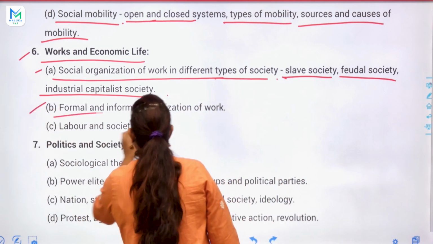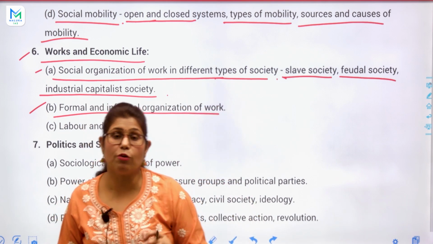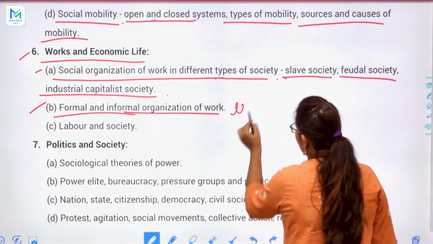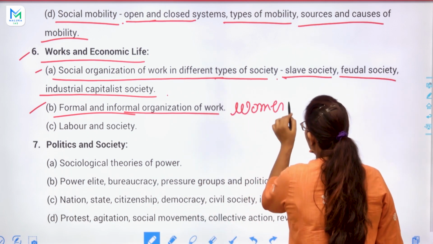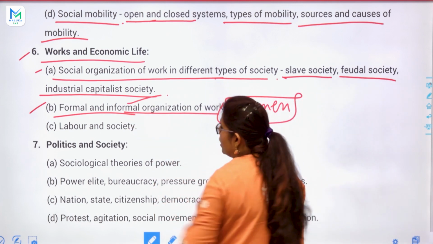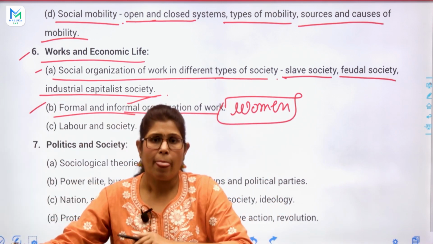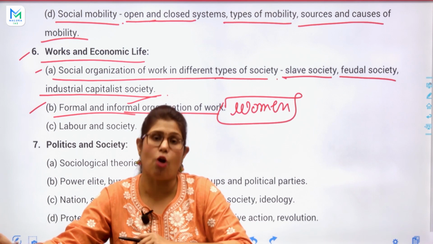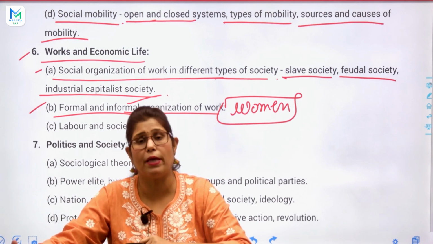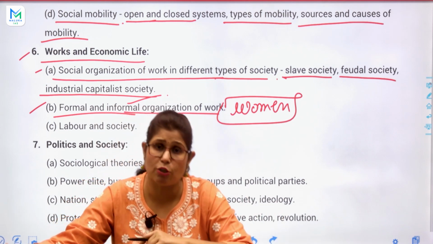Topic B is formal and informal organization of work, and we have to discuss it specifically on the basis of women. Just because most women are working in the informal organization of work, which is called the gig economy. Right now we are calling it the gig economy. Basically, that is part of the economy, but in this topic we will discuss what the gig economy is and how it is affecting women.